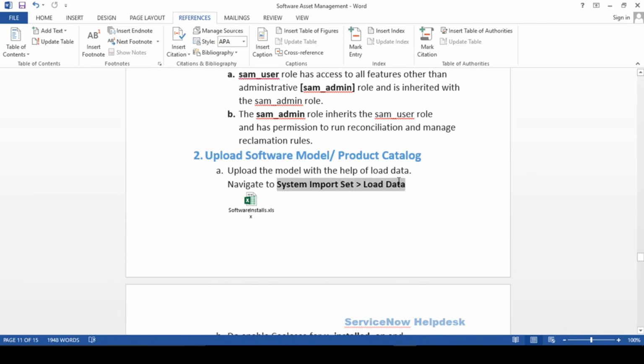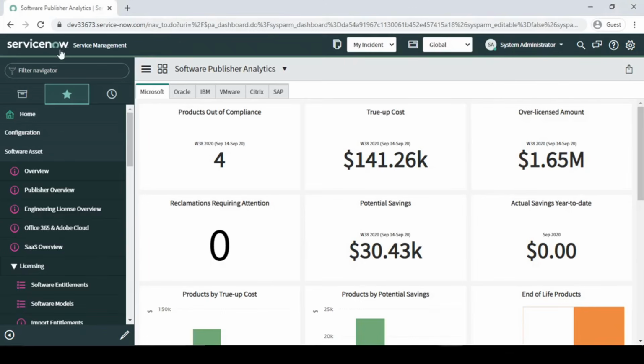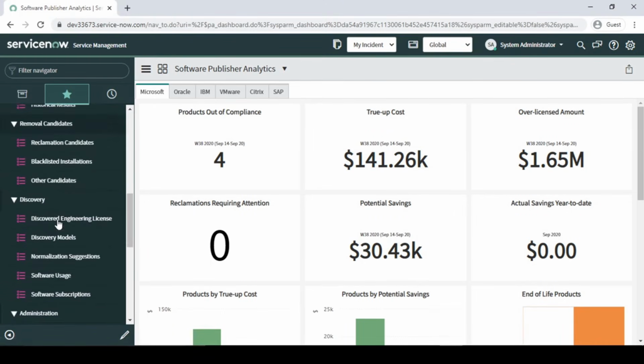So here is the thing, guys, on how to import data. You just have to load the data over here. I have written down some steps. What you have to do is navigate to Discovery and then the Discovery Model over here. So here we have to find the Discovery Model, right?